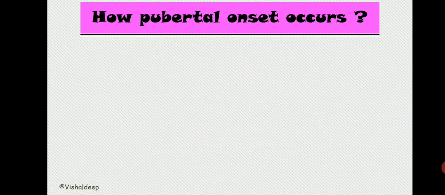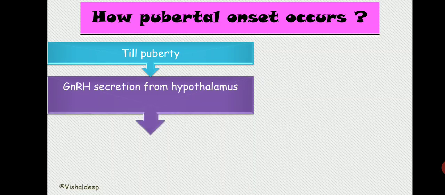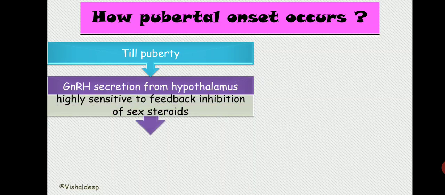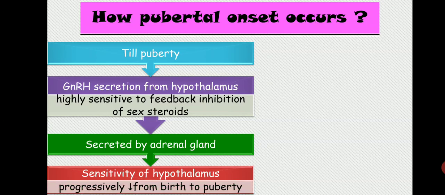Now according to a book, Hindu Purana, till puberty, GnRH secretion from the hypothalamus is highly sensitive to the feedback inhibition of the sex steroid. Before the appearance of puberty, GnRH secretion from the medial preoptic nucleus is very highly sensitive to feedback inhibition by the sex steroid. That sex steroid is basically secreted from the adrenal gland, and the sensitivity of the hypothalamus progressively decreases from birth to puberty. Right?